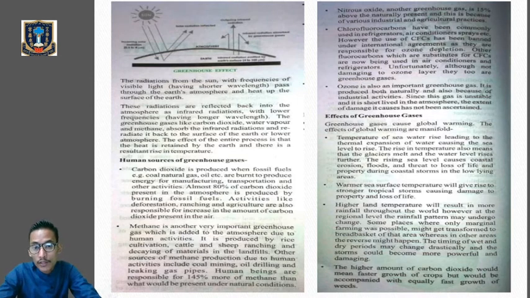Third one is nitrous oxide. Okay, generally it's 15% above the naturally present level, and this is because of various industrial and agricultural practices. That means the level of this nitrous oxide is also increasing due to the activity of human beings. CFC, all of you heard this one, right? Chlorofluorocarbon, which is used as a cooling agent in refrigerators. But you are very much aware that CFC causes ozone depletion.